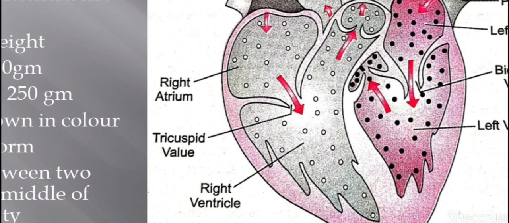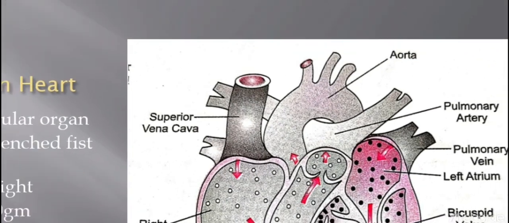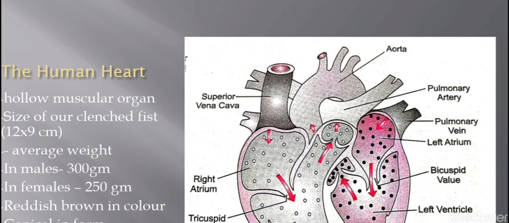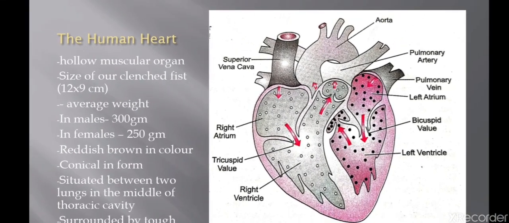So then the deoxygenated blood from the right ventricle goes into the pulmonary artery. The pulmonary artery is taking the deoxygenated blood to the lungs for oxygenation. So you can say that the heart is four-chambered. It is divided into two halves, and the atriums and the ventricles are divided by the tricuspid valve and bicuspid valves, which are very important.